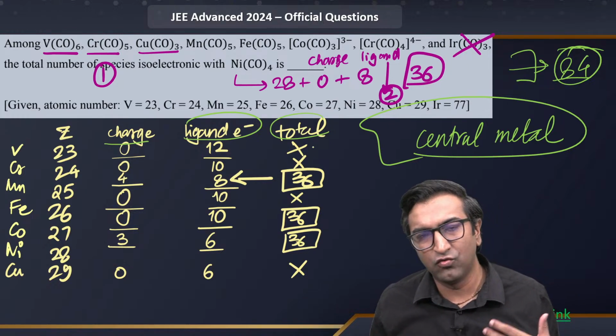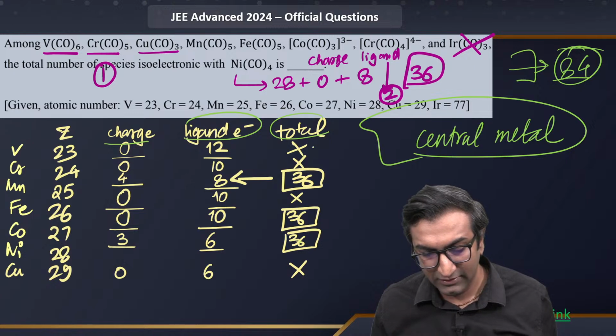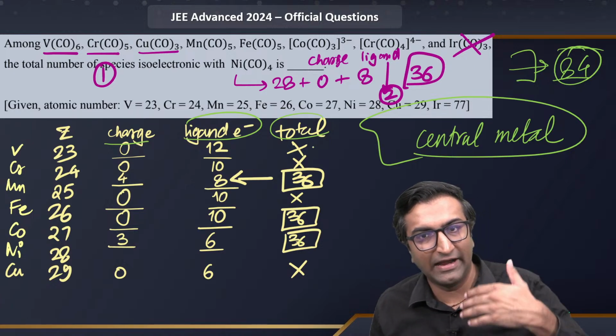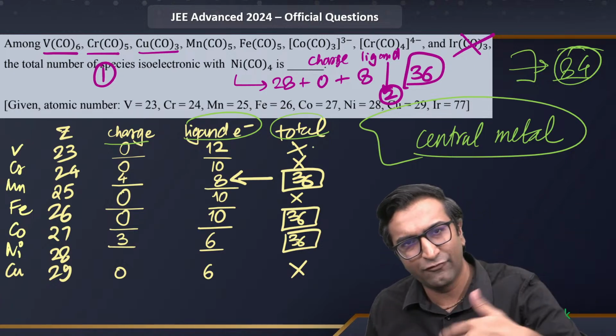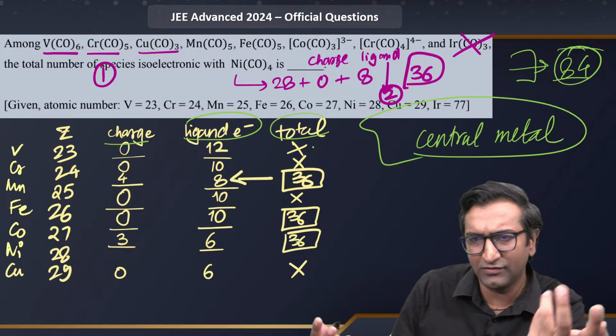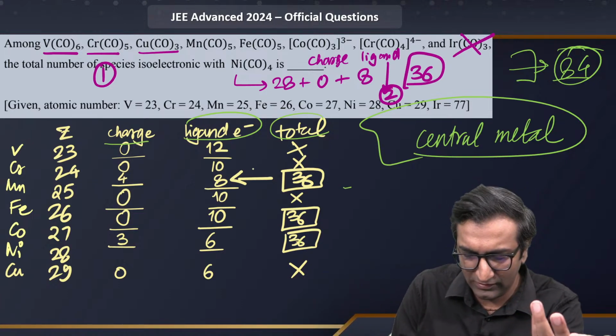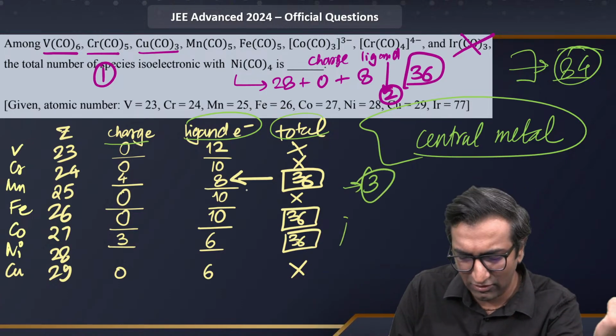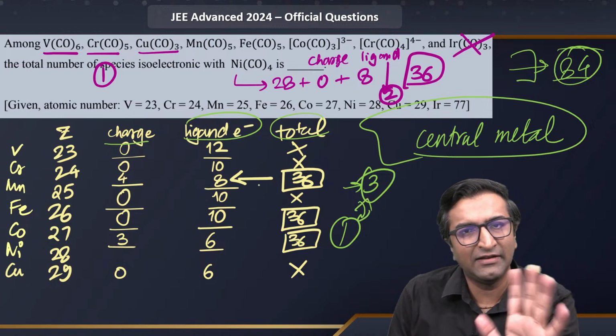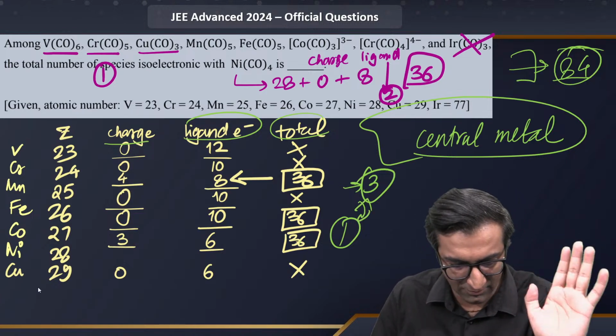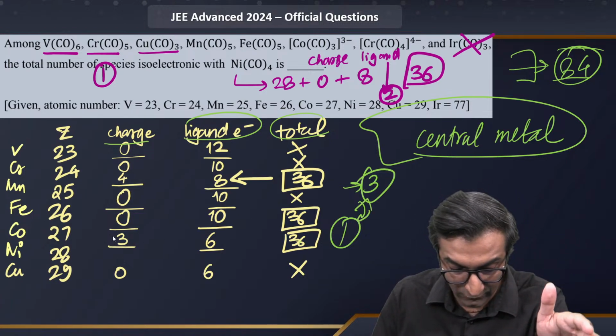See, it's not about who's right or who's not. The more important thing is that because of crowdsourcing, discussing things with you guys back and forth, we got multiple opinions. So I said, okay, this could be possible, that could be possible. If you do it this way, you'll get the answer to be 3. If you do it the other way, you'll get the answer to be 1. Now JEE has decided that the answer is 3. Okay, let's move on. That's what I'm trying to say. We did something similar in other questions too.